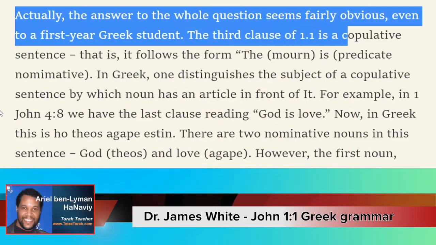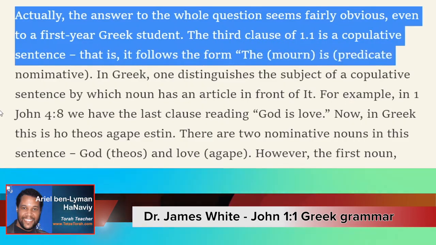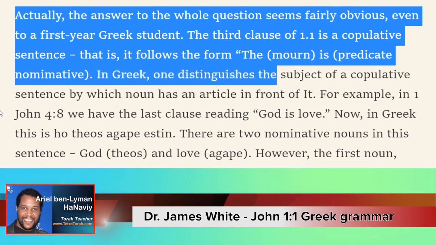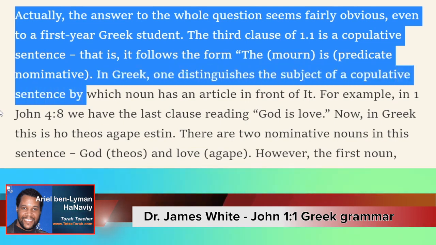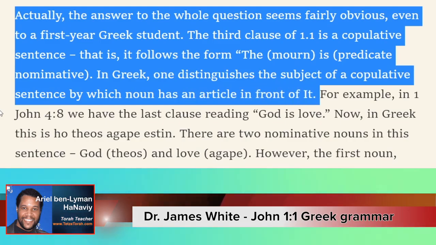The third clause of 1:1 is a copulative sentence. That is, it follows the form: the noun is the predicate nominative. I think it's supposed to say noun there. It says mourn. In Greek, one distinguishes the subject of a copulative sentence by which noun has an article in front of it. What I mean by copulative is indicating a relationship between two nouns. That's what we mean by copulative. So noun A, noun B, in one sentence or one clause, one has an article, one doesn't, or both have the article, or neither has the article, or something like that.